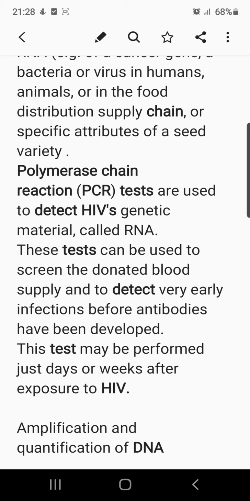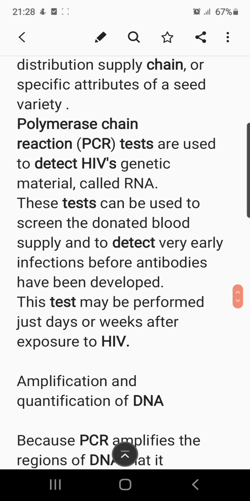And this is how contamination in the blood can be easily detected, whether the sample is AIDS free or carrying the AIDS virus. In that window phase, we are actually not able to detect the presence of the HIV virus through the ELISA test. So PCR is the only technique and methodology for early detection. These tests can be used to screen the donated blood supply and detect very early infections before antibodies have developed. So this test may be performed just days or weeks after exposure to HIV.